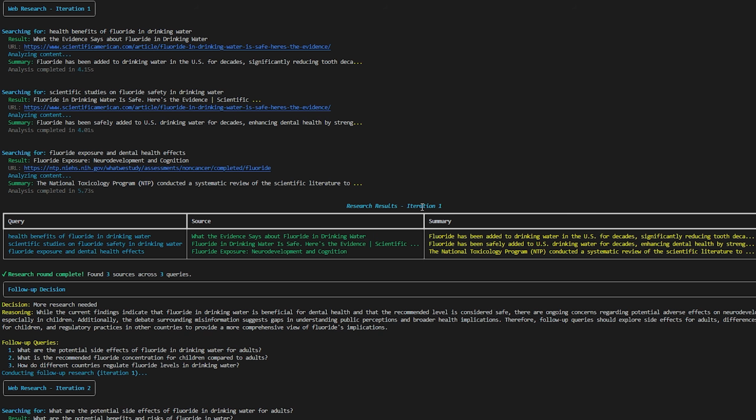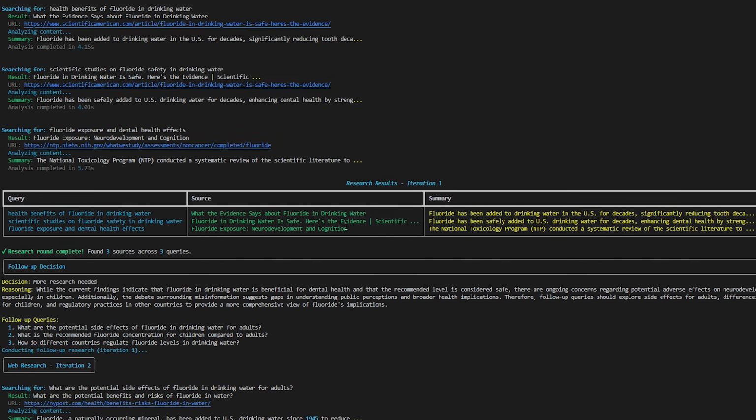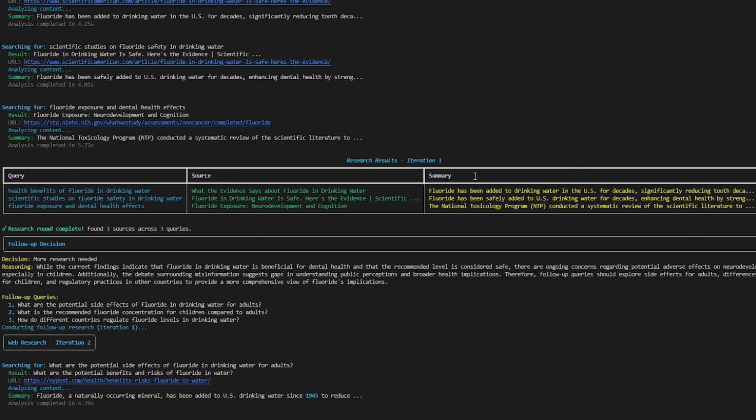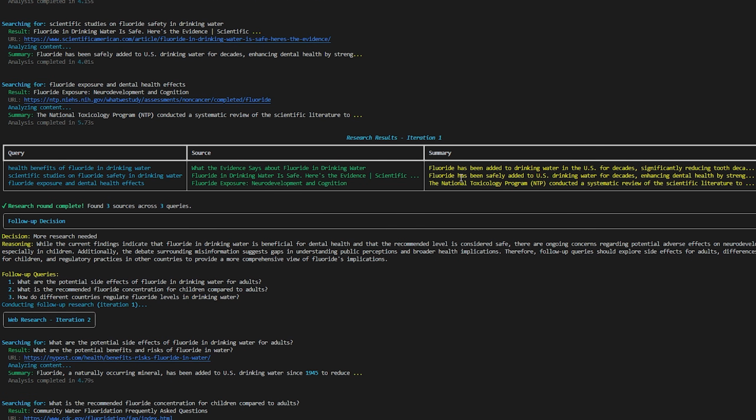We have the research results for this. So for each query, we have a source. So it found a website and then also generated a summary of the findings on that website. Right now for this basic demo here, I limited to just one website per query, but you can literally make that however many you want. You can make it as detailed as you want to, really expand your research. So it's going to generate a summary of each website that it went through.